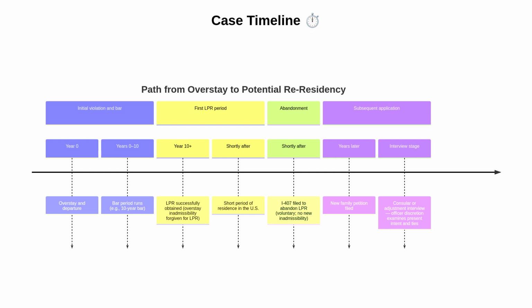This timeline will illustrate a common sequence. First, a period of overstay that triggers a bar. Next, after the bar period runs or is waived, the applicant secures LPR status, which effectively forgives that overstay-related inadmissibility for that adjudication. Then, after a short period, the person files Form I-407 to abandon LPR status, signaling a lack of permanent intent at that time. Years later, a new family petition is filed. Ultimately, at the interview, the officer reviews the entire timeline and assesses current intent, stability, and credibility.